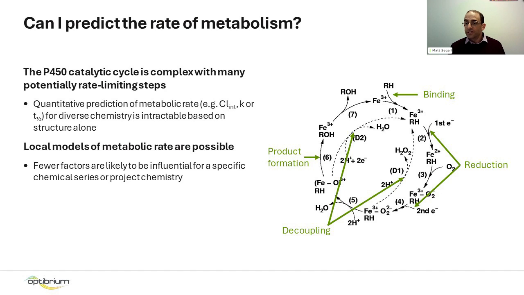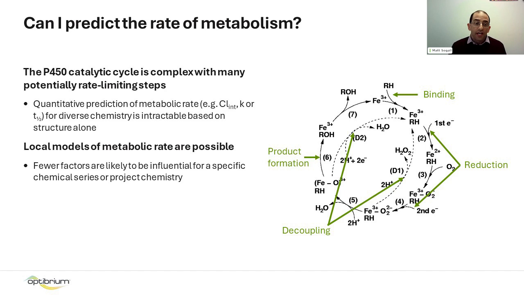So we have to consider, for example, binding. The Km in Michaelis-Menten: if a compound doesn't bind, it doesn't matter how labile it is. It won't be rapidly metabolized. The reduction steps can be rate limiting, particularly influenced by type 1 and type 2 binding. And the decoupling pathways can also reduce that rate of metabolism significantly. Whereas the composite site lability is looking at one very important factor, which is the efficiency of this product formation step.